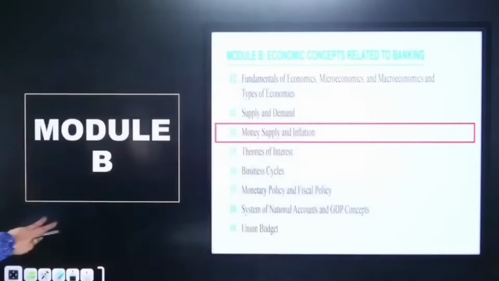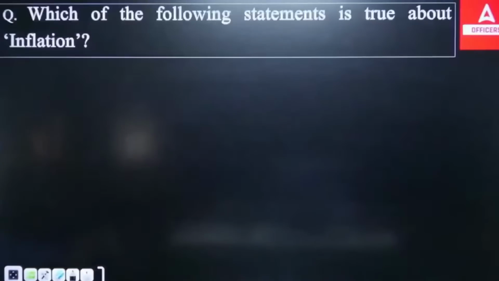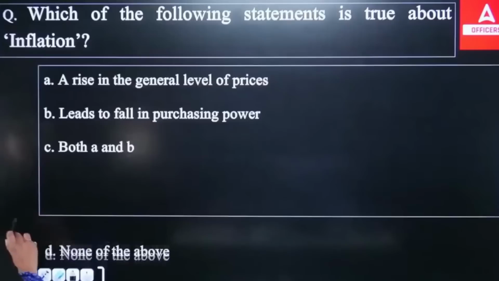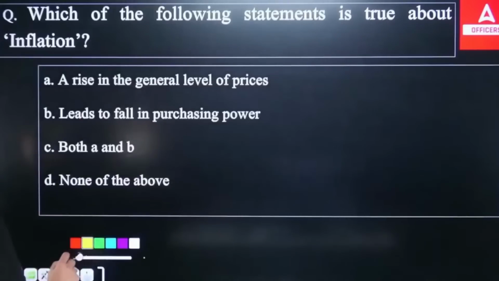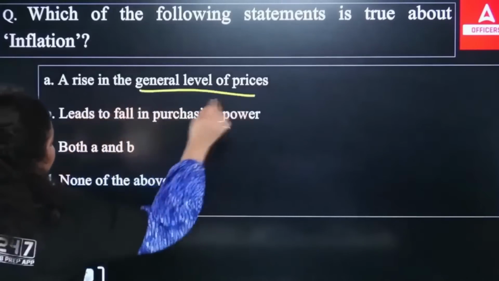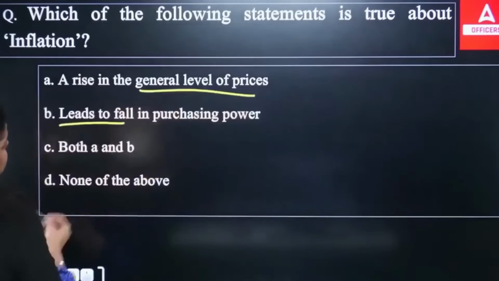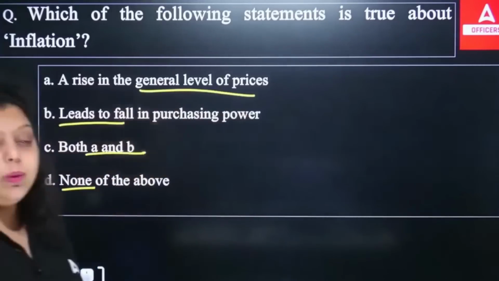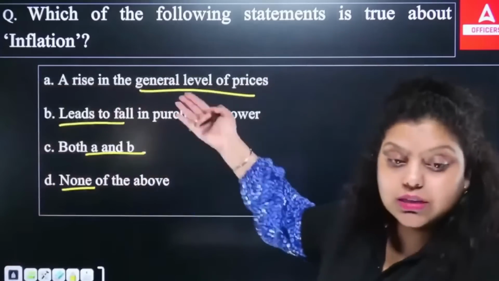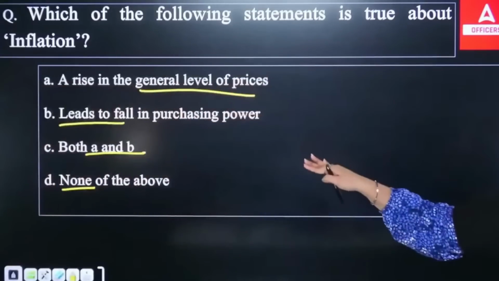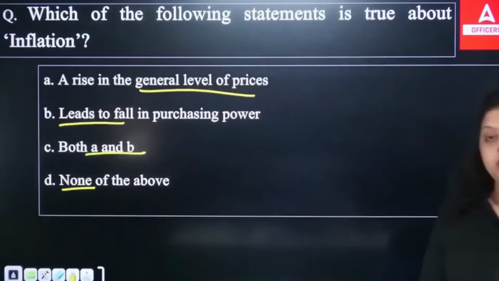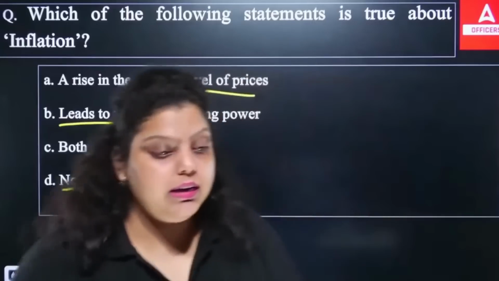So the first question here is: which of the following statements is true about inflation? We have these 4 options in front of you. First, a rise in the general level of prices. Second, a fall in the purchasing power. Third, both A and B. Fourth, none of the above. What do you think, which of the following is correct?